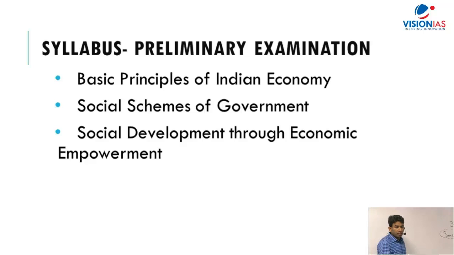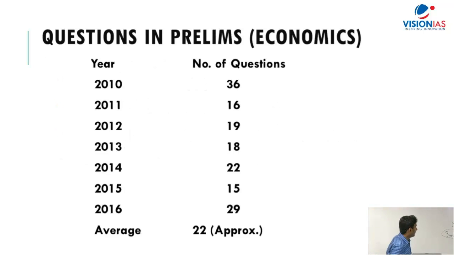Okay. Now what kind of weightage is there for economics? In case of 2010, out of 100 questions, 36 questions were only from economics. So that was the year when the highest number of questions was asked by the UPSC from the economic side. Secondly, in 2011, it was 16, then 19, 18, 22, 15, 29. If you take the average of this, you will find around 22 questions are asked by the UPSC every year from the economics section. So you can expect at least 1/5 of your paper will come from which side? From economics. So that is one portion that you're not supposed to leave at all.